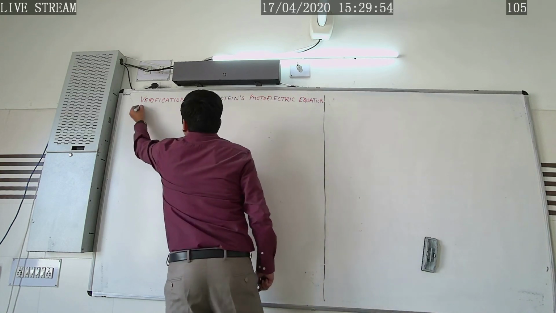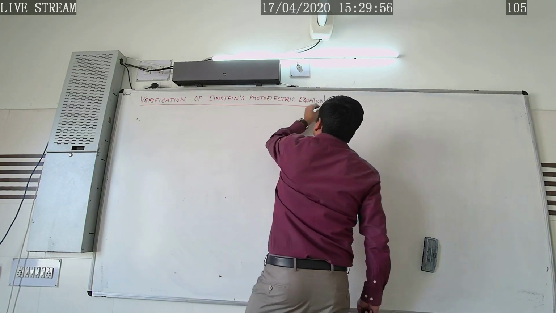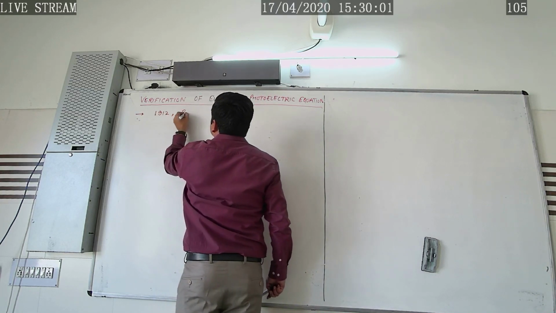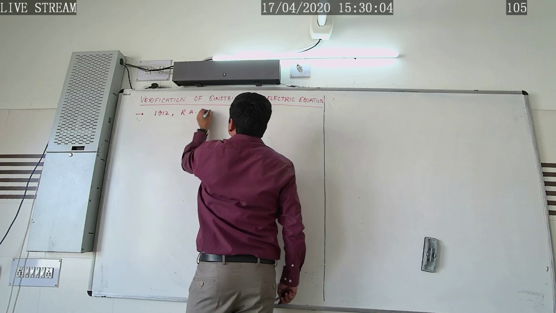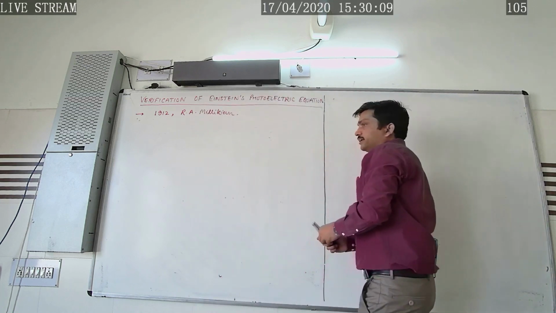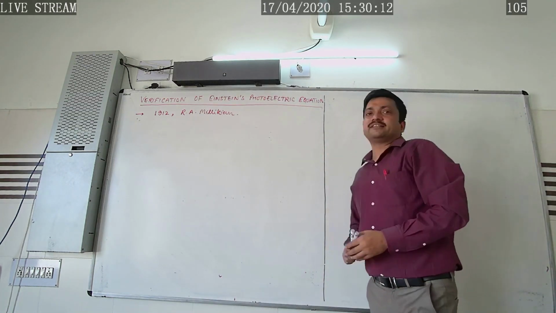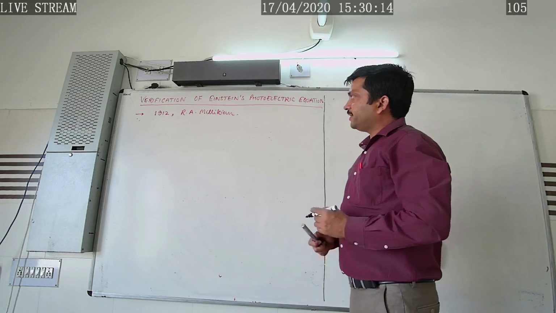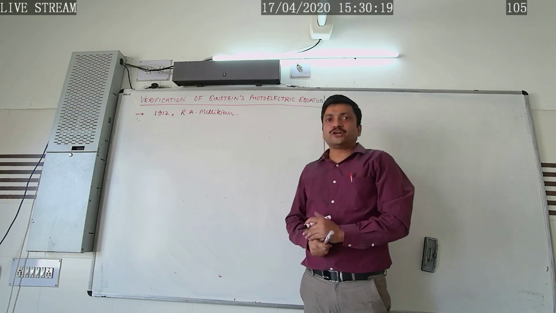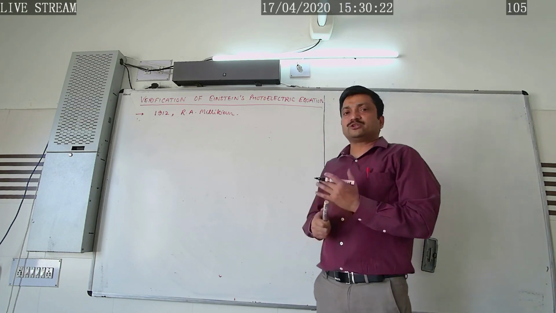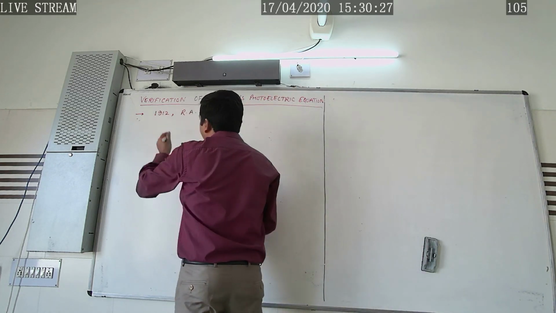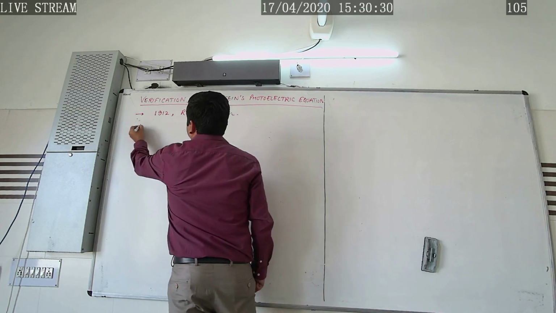In the year 1912, a scientist, R.A. Millikan, instead of disproving the Einstein photoelectric equation, rather checked its correctness. How did he check it? By plotting the graph between the stopping potential and frequency. So let's study how he checked the correctness of the relation.